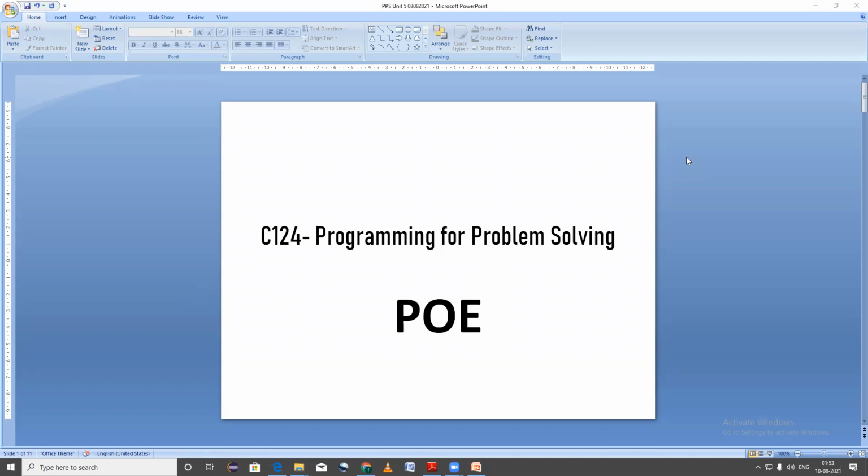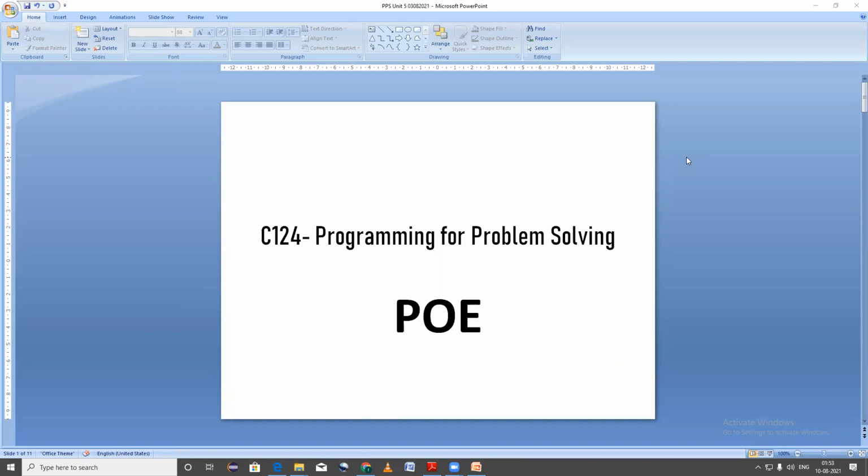There are 3 parts in for loop. Initialization is the first part. What is the second part? Condition. And what is the third part? Yes, increment and decrement. Okay.